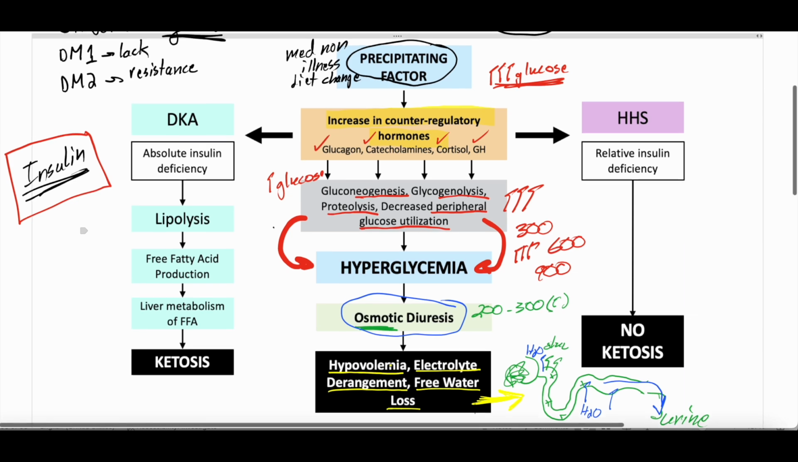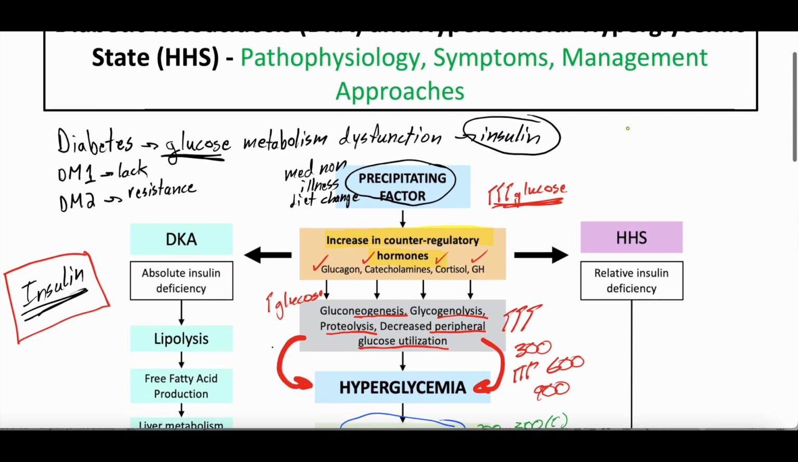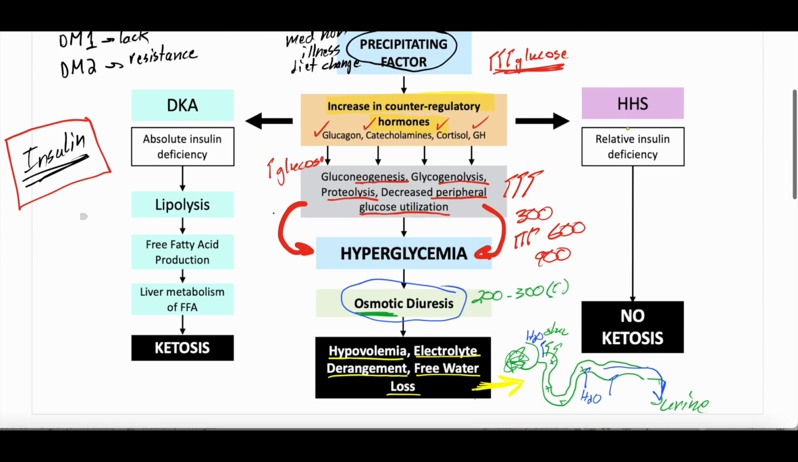Now, whether we develop diabetic ketoacidosis or HHS, hyperosmolar hyperglycemic state, depends a little bit on if we have any insulin circulating. And I'm going to simplify this. It's very complex. But in diabetic ketoacidosis, we don't have any insulin circulating. So it's a lack of insulin. In HHS, we have some insulin, but we don't have enough insulin circulating.